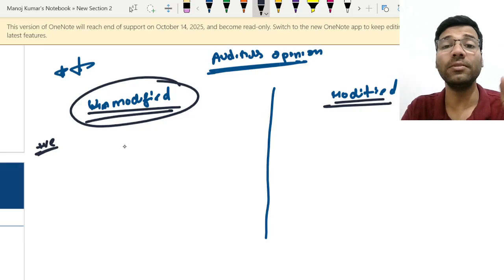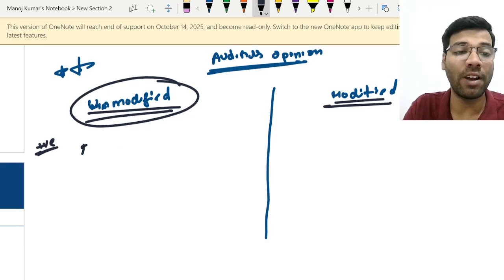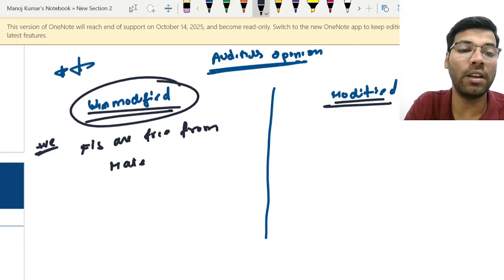So unmodified opinion means that the auditor has an opinion that the financial statements are free from material misstatements.